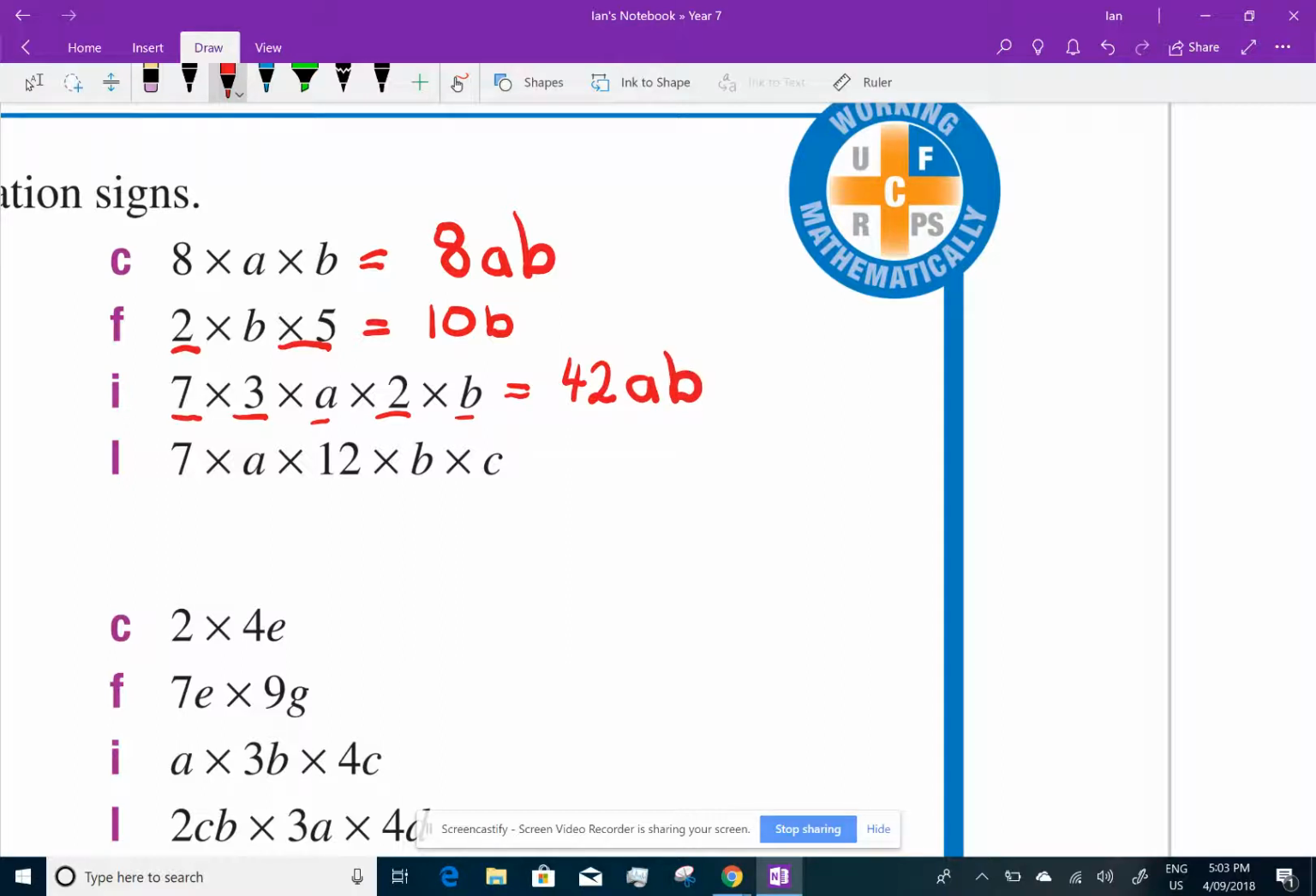It's very easy. Here we go again. Do the numbers first. 7 times 12. Well, 7 12s are 84. You can use your calculator if you need, but it'd be good if you could do it in your head. And then I'm left with an A, a B, and a C, and they're all multiplied. Well, that's easy. We'll write them in alphabetical order. A, B, C. And that's it. That's all you have to do.